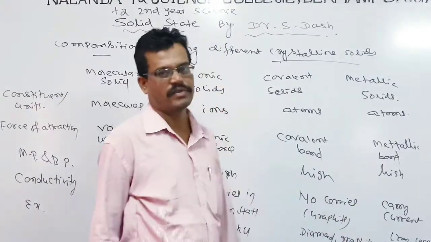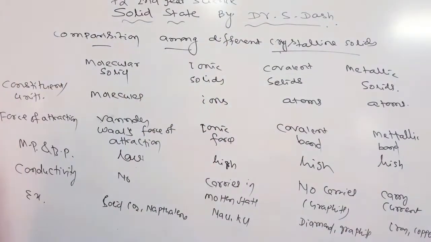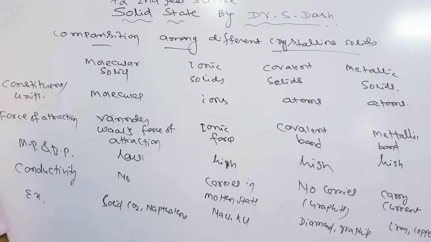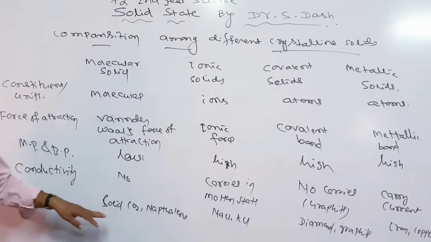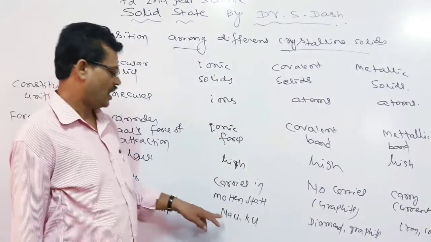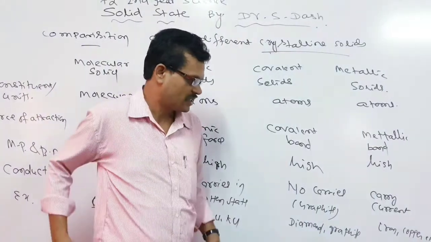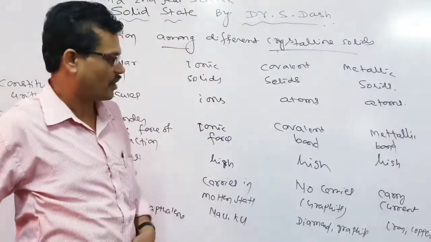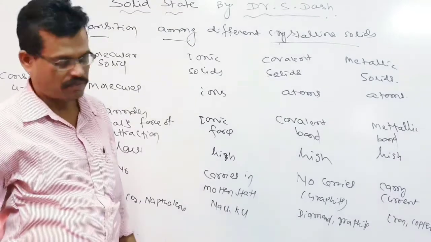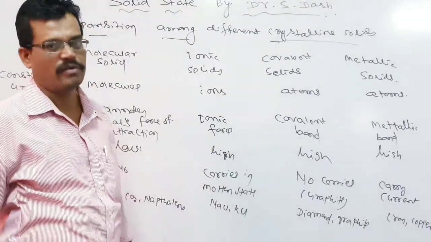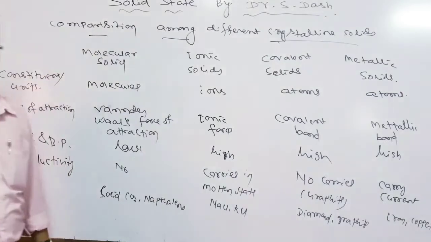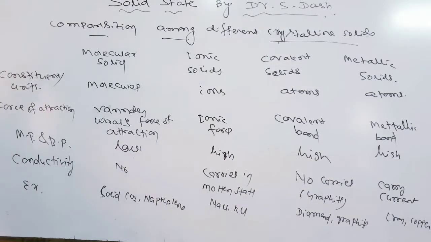And metallic solids also carry the current due to the cloud of electrons that moves over the kernel, the positive charge of the metal atoms. Some examples of molecular solids are carbon dioxide and naphthalene; ionic solids, sodium and potassium chlorides; diamond and graphite for covalent solids; and iron, copper, zinc belong to metallic solids. Okay. So that is the classification of crystalline solids and their properties and natures.